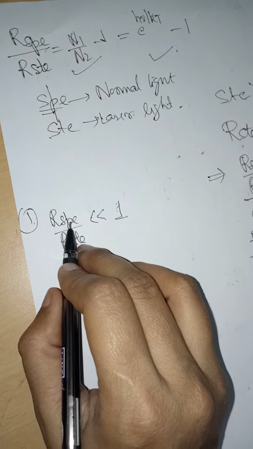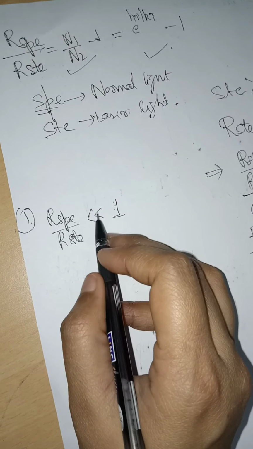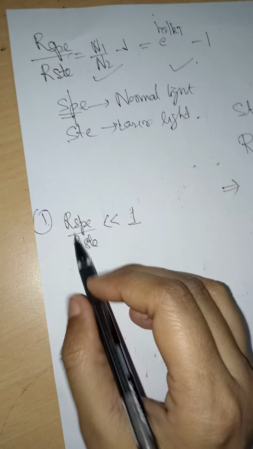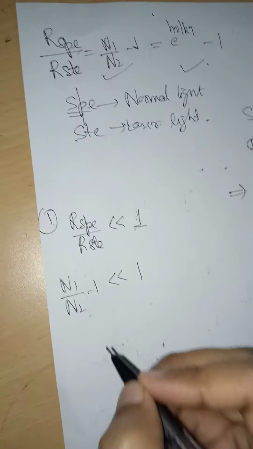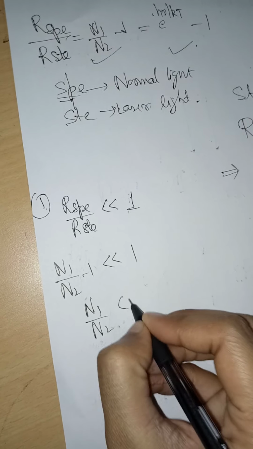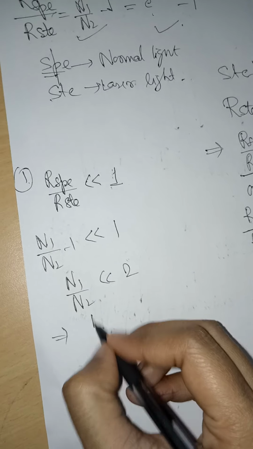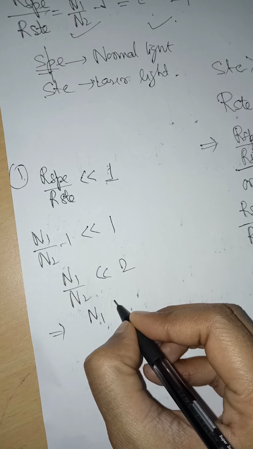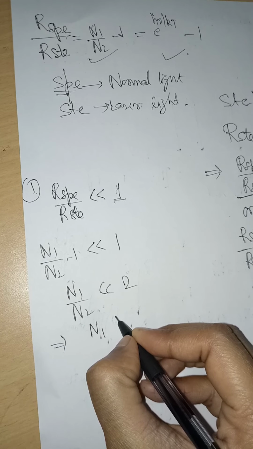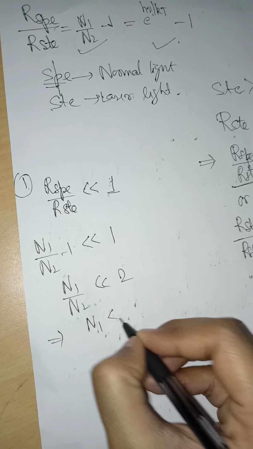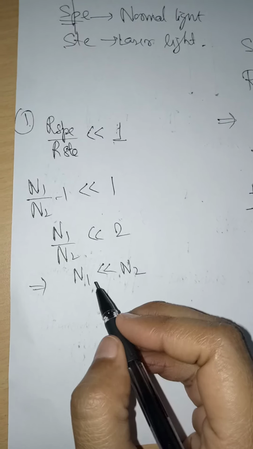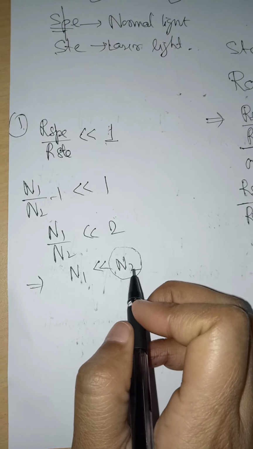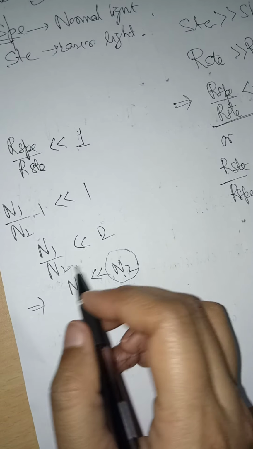If spontaneous is in the numerator, you have to put very much less than 1. If stimulated is in the numerator, then you have to put very much greater than 1. So putting N1 upon N2 minus 1, very much less than 1, the number of atoms in the second energy level should always be very, very much higher than the number of atoms in the lower energy level.